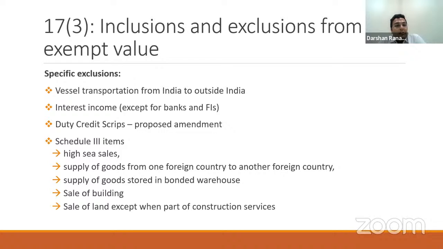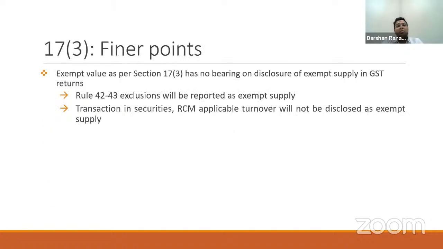Schedule 3 items are specifically excluded. Schedule 3 items mean high sea sales, supply of goods from one foreign country to another foreign country without the goods coming to India, supply of goods stored in bonded warehouse under the customs, sale of building, sale of land which is not covered by construction service. All such Schedule 3 items will not be considered as exempt value for the purpose of Rule 42 and 43 reversals. Now, what are the finer points to be noted?